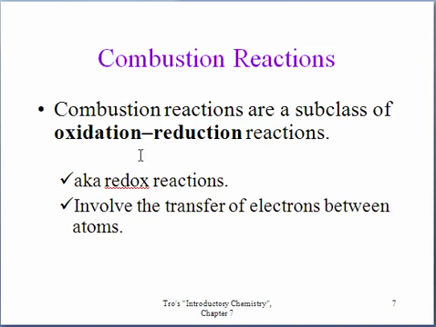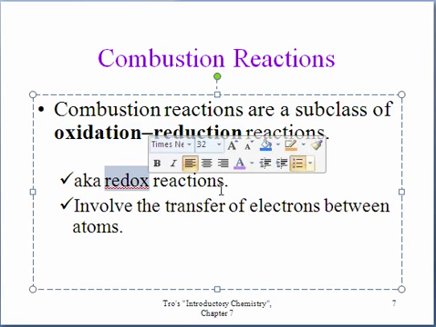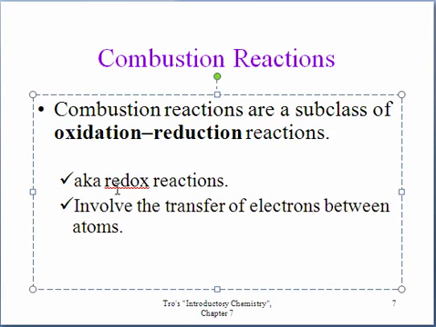Combustion reactions are a type of what's known as oxidation reduction reactions. In chemistry land, they're known as redox, the reduction and oxidation. And anytime you see the term redox or oxidation reduction, what that means is electrons are actually being transferred between atoms or ions.